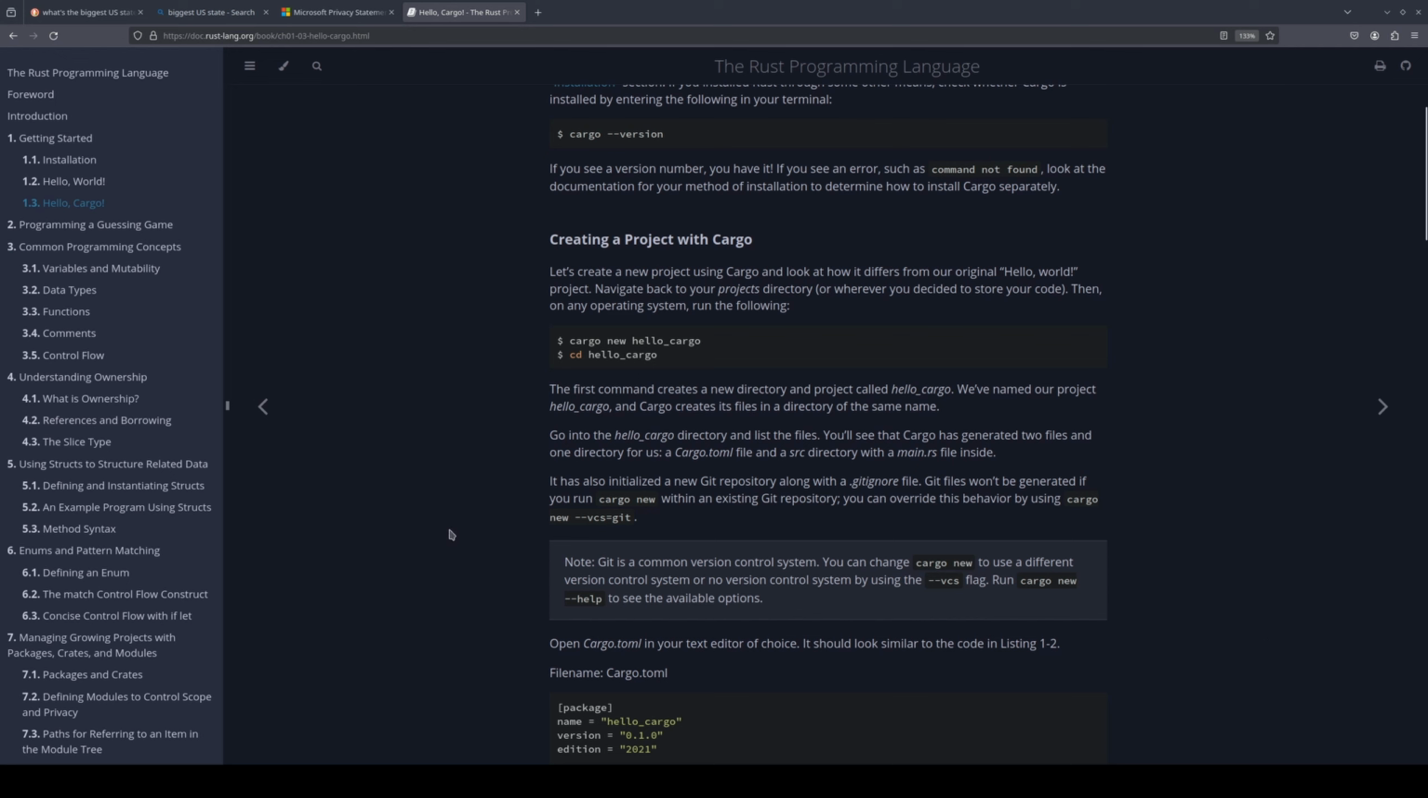So starting off, just make sure you have Rust and Cargo installed. You could just look up how to install Rust, and it should be a simple one-line command. And once you do that, you're going to be able to run Cargo, which is Rust's package manager, and you can just set up a Hello World application. So you can do something like cargo new hello_cargo.